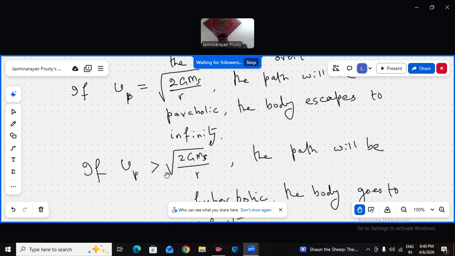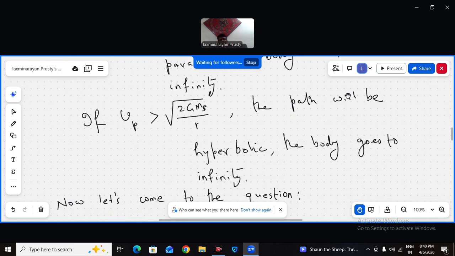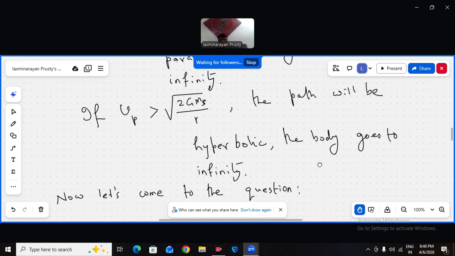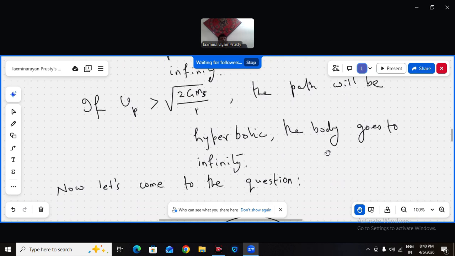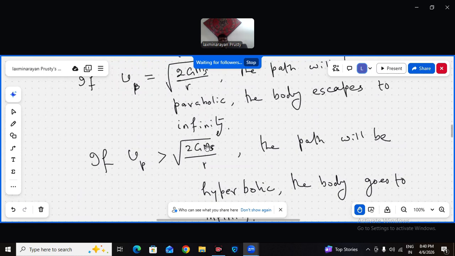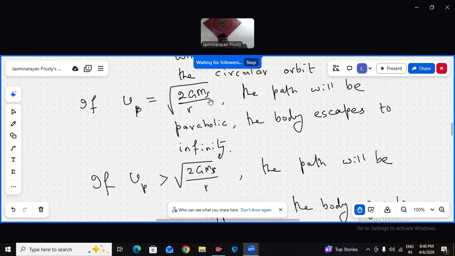If Vp is greater than root over 2 GMs by R, then the path will be hyperbolic. Obviously, the body goes to infinity, but at infinity it will still have some kinetic energy, whereas in the parabolic case, the kinetic energy becomes 0 at infinity.